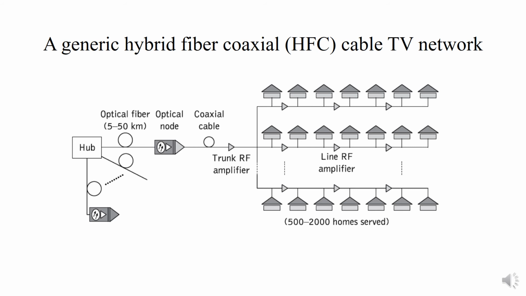Here the optical node is a multifunctional element, also acting as a transceiver to connect the optical fiber and the coaxial cable. We can see that they have used line RF amplifiers, which are used as trunk and line amplifiers to amplify the signal power on the coaxial cable to enable a large number of customers to be reached. The coaxial cables are used to carry various types of information such as audio, video and data signals.